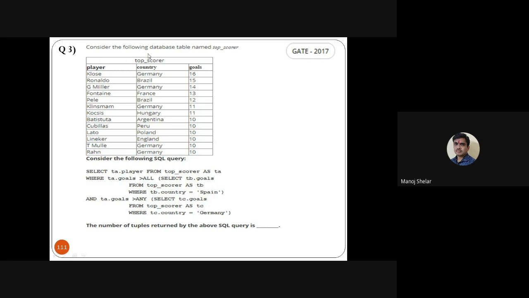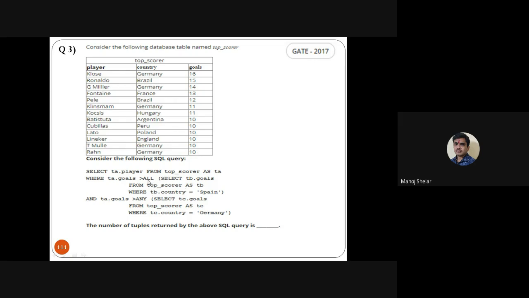This is the GATE 2017 question. All these questions are available with me. Okay, I will share a link with you with everything in detail. Okay, so we discussed some questions, and I will share all the questions with you. Okay, then consider the following database table named top scorer, GATE 2017 question. Two questions in GATE 2017. Okay. Here the columns are player, country, goals. Okay. These are the queries.